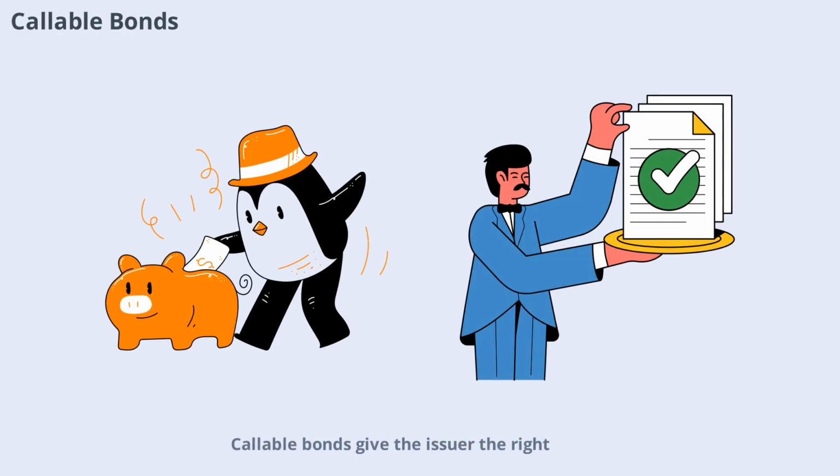Callable bonds give the issuer the right to redeem the bond before its maturity date, usually at a set price. This feature is beneficial for issuers if interest rates fall, as they can refinance their debt at lower rates. However, for investors, callable bonds carry the risk of having their investment returned earlier than expected, potentially at a less favorable rate. It's important to understand the call provisions before investing.